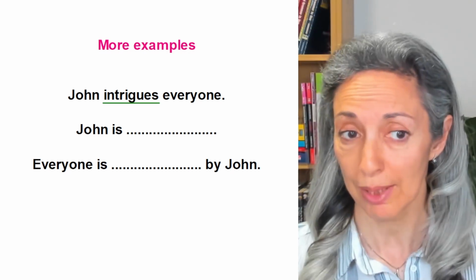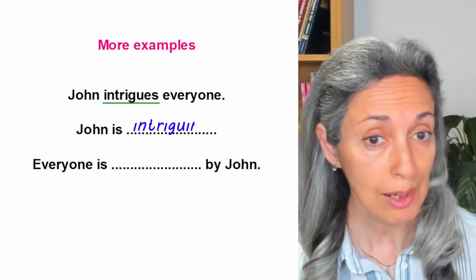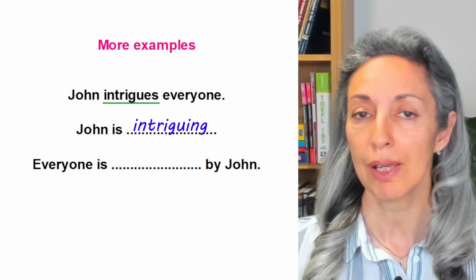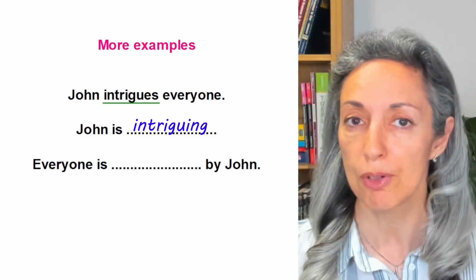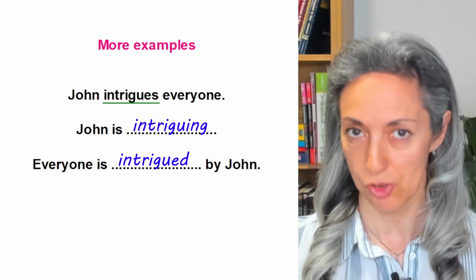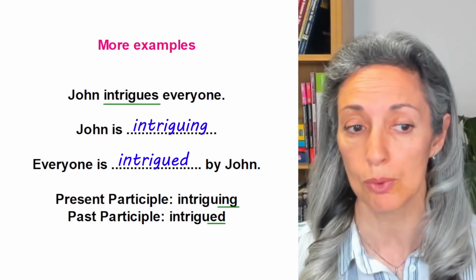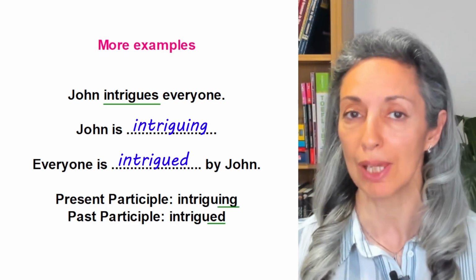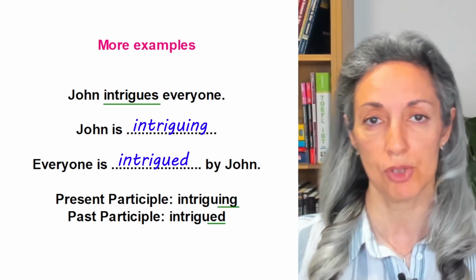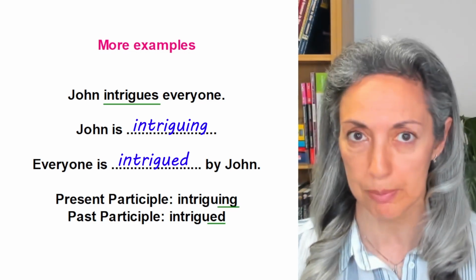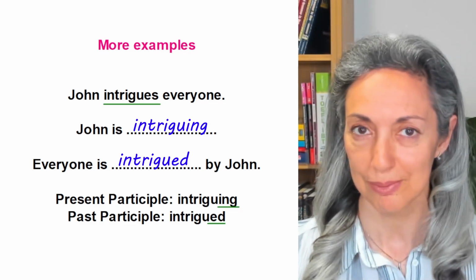John is the subject, so John is intriguing, and everyone is the object, so everyone is intrigued by John. So for John, which is the subject, we use the present participle, intriguing, and for everyone, which is the object, we use the past participle, intrigued.